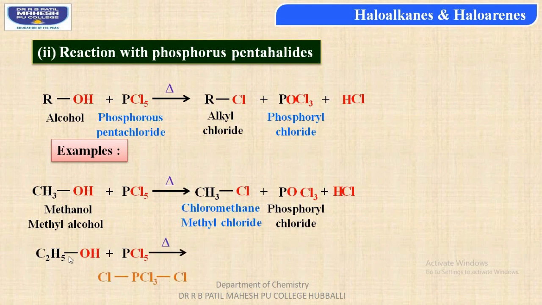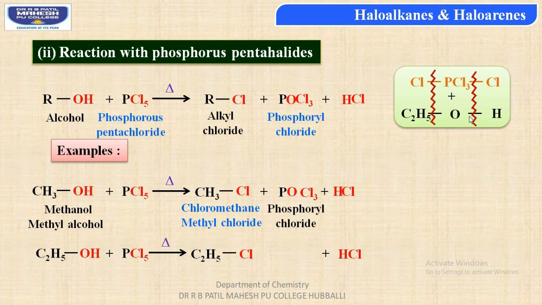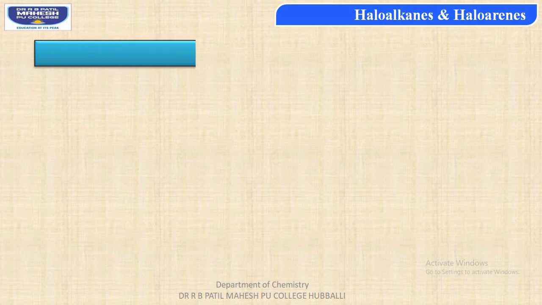On heating, students, the ethyl group from the alcohol combines with the chlorine atom, thus resulting in ethyl chloride, whereas hydrogen of the alcohol combines with chlorine to form HCl, hydrochloric acid, and the oxygen of the alcohol combines with the PCl3 part of phosphorus pentachloride to form phosphoryl chloride.